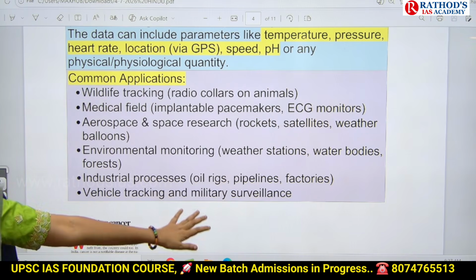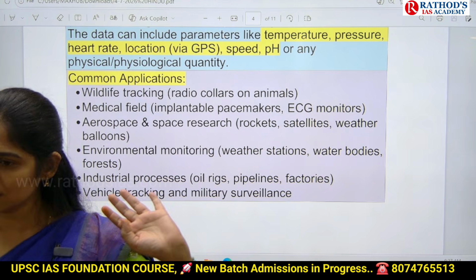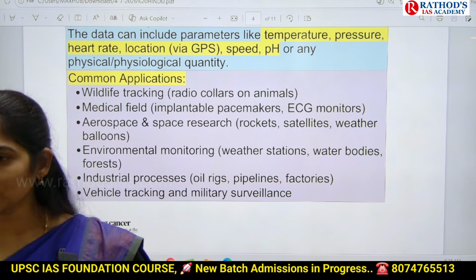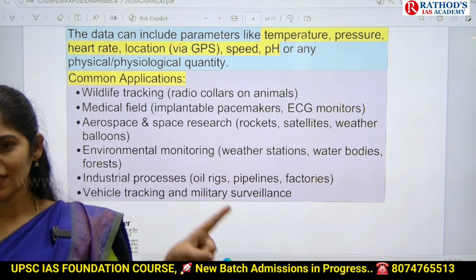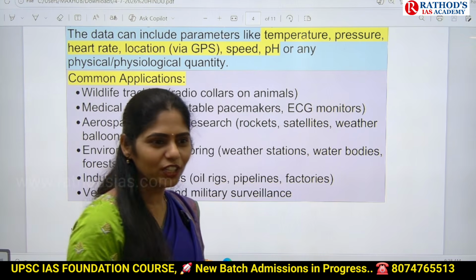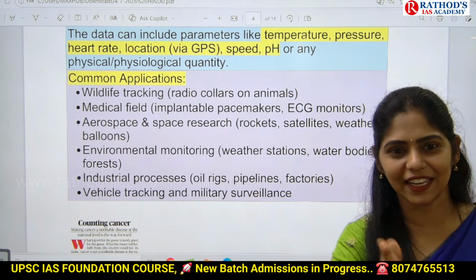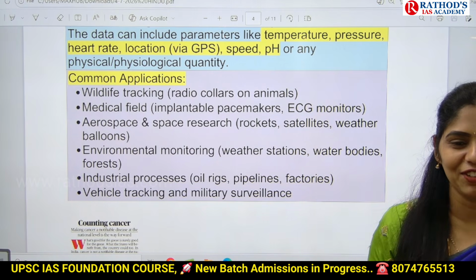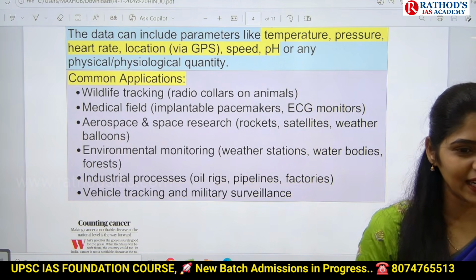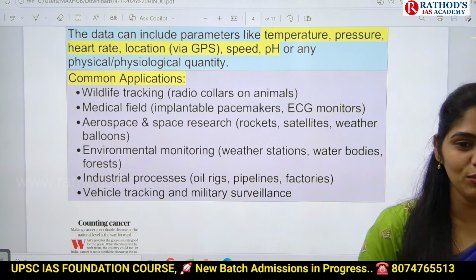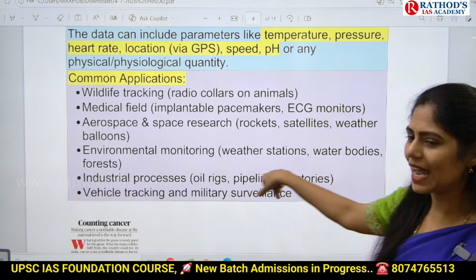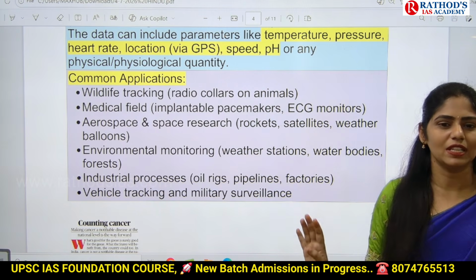Because of that only we can track the location and the path of these rockets. Have you ever seen, once the rocket launch is done, there will be some clips, ISRO people all sitting before big computers and tracking? Yes, we got success, we have succeeded, like that they try to share some emotional moments. In that they will be tracking the movement of rockets by using this telemetry.